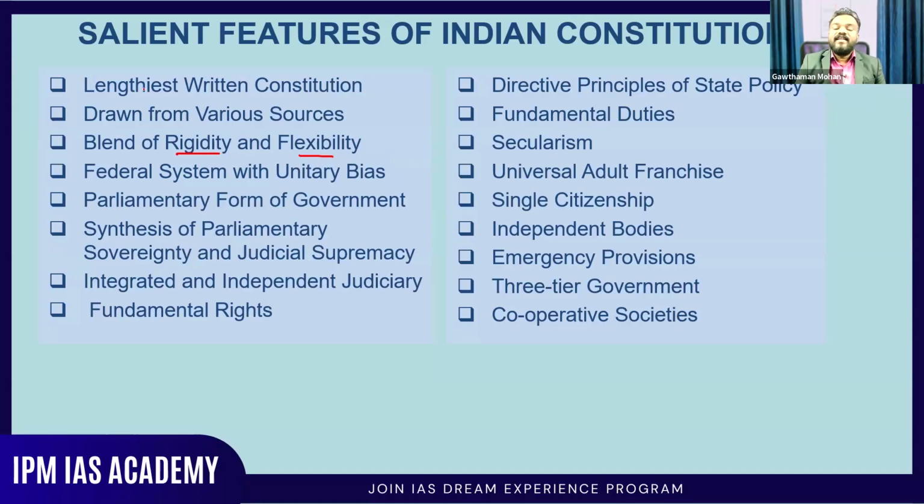Now we have an integrated and independent judiciary. You know that our judicial system structure is integrated in nature. We have a Supreme Court, we have a High Court, and we have subordinate courts. And then on the other hand, you can also see that we are not depending on any other bodies, especially the legislature and executive do not have any role or any influence over the judiciary in our country. It is independent in nature. So the justice system should be independent in nature.